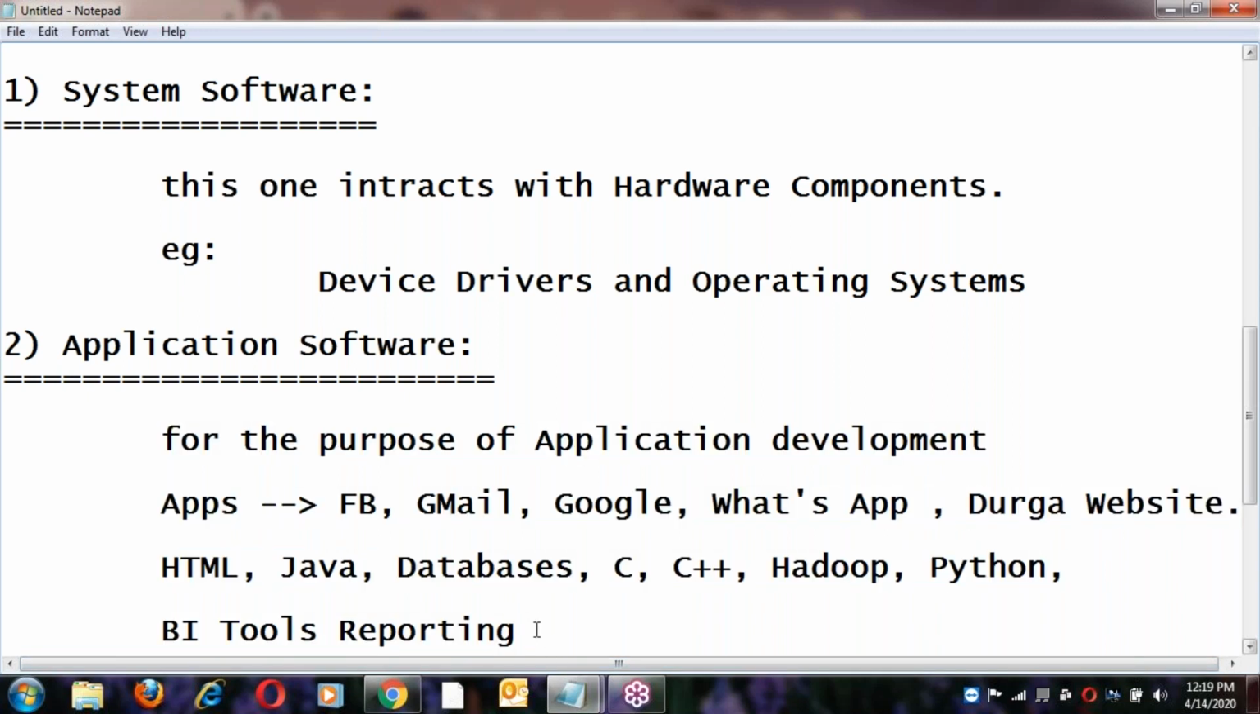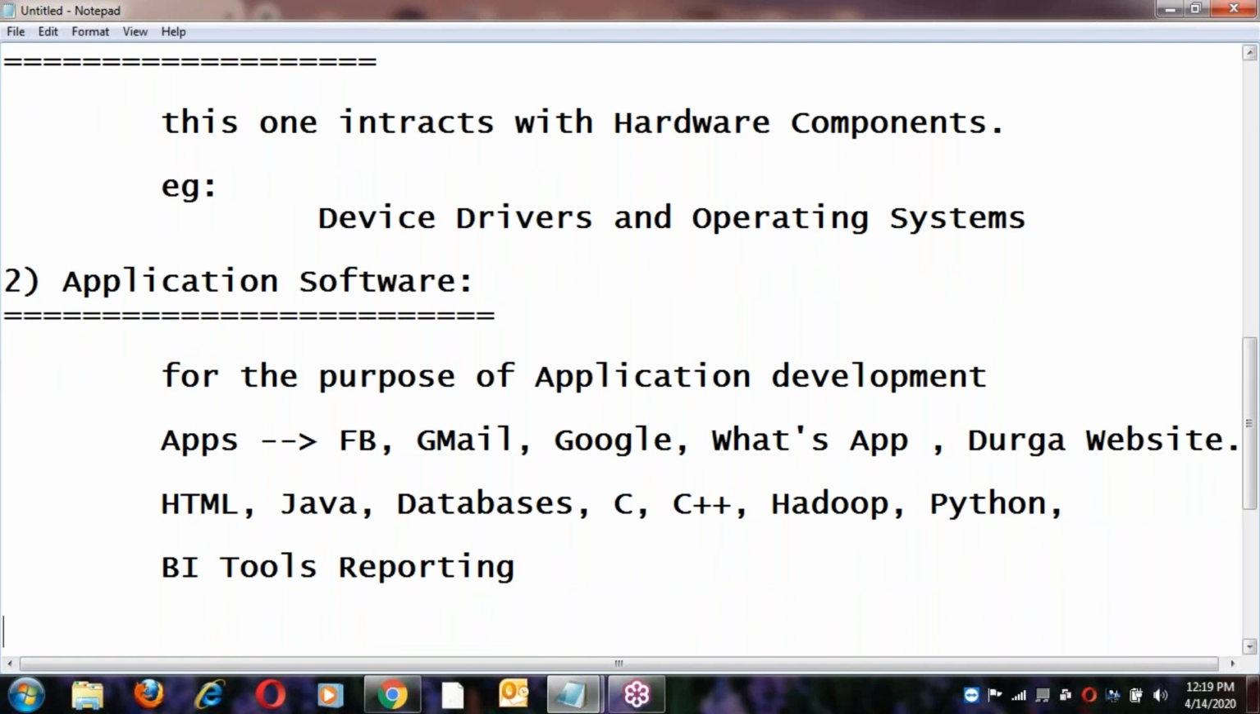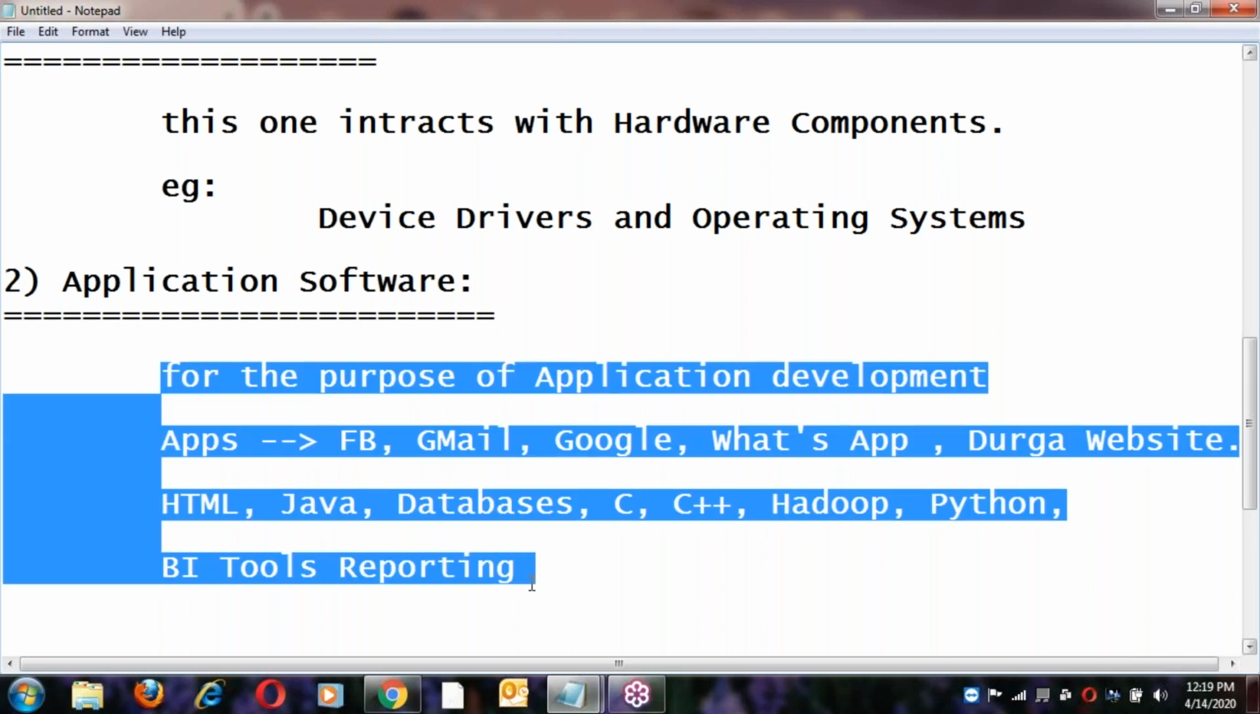All of these come under application software. Clear? So this is about application software, for the purpose of application development.